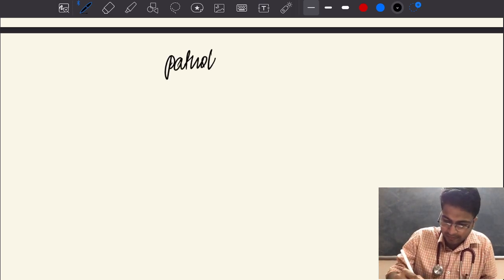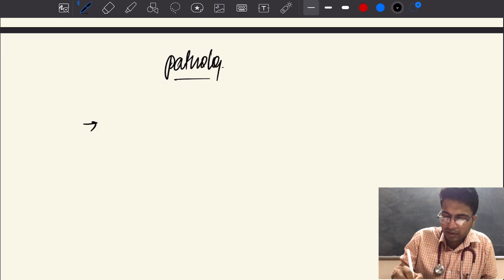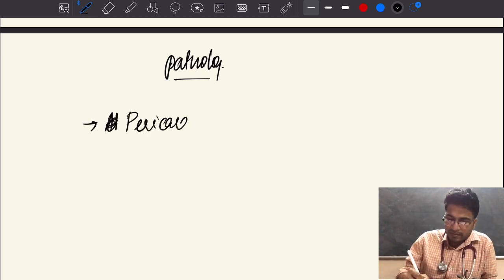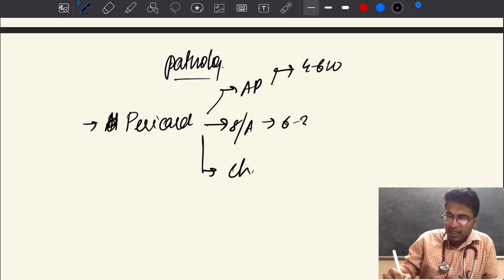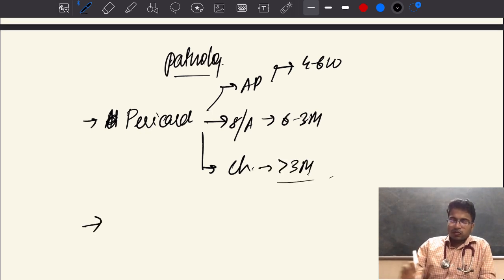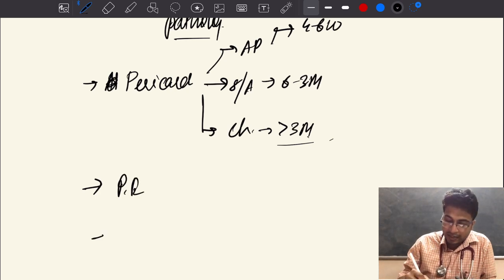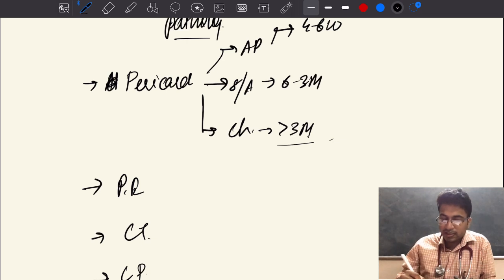Coming to pathologies of pericardium. What are the pathologies that can be involved in pericardium? So acute pericarditis, which on the basis of chronology can be classified into acute pericarditis, subacute pericarditis, chronic pericarditis. Acute pericarditis is 4 to 6 weeks, subacute is 6 weeks to 3 months, and chronic is greater than 3 months. Okay, so that is pericarditis, followed by pericardial effusion, followed by cardiac tamponade, then constrictive pericarditis. So these are the main important pathologies of pericardium, which are mighty important. So we'll come to pericarditis.